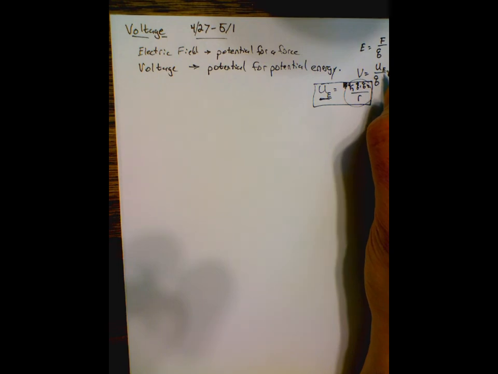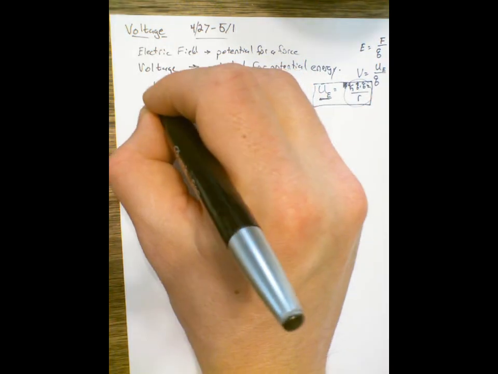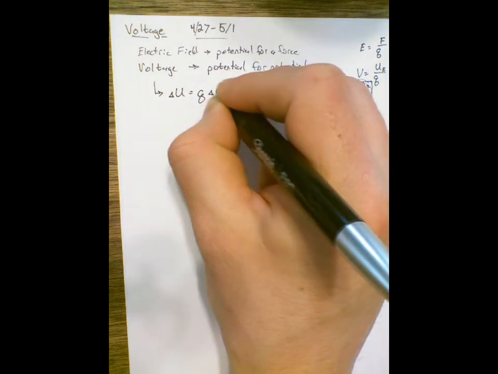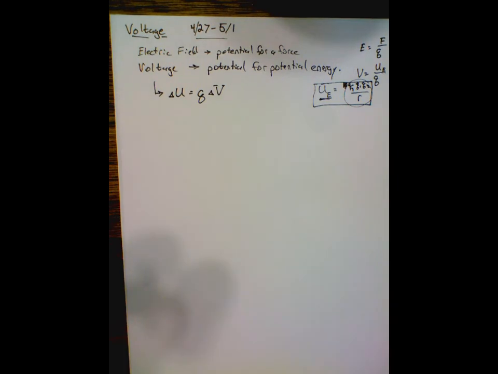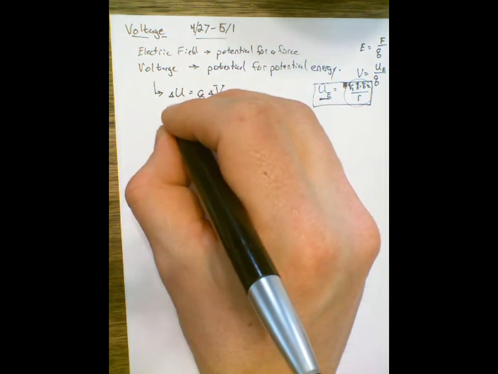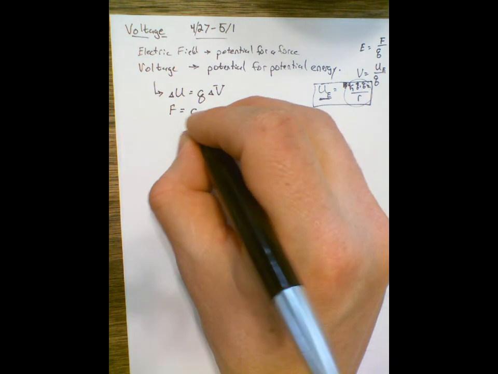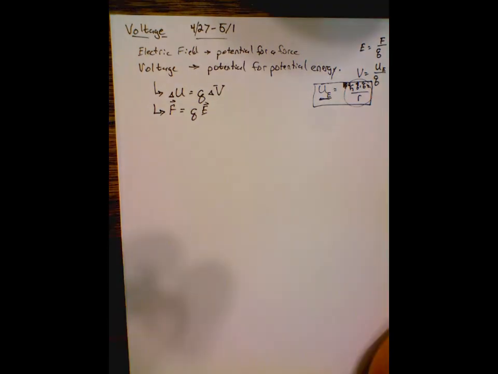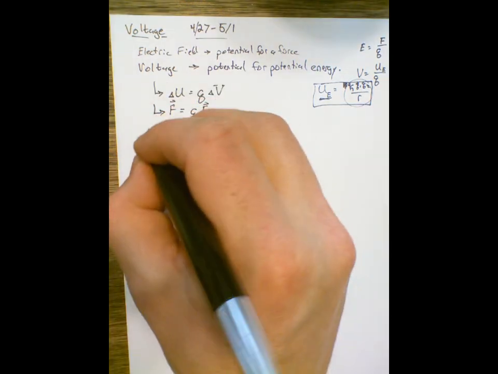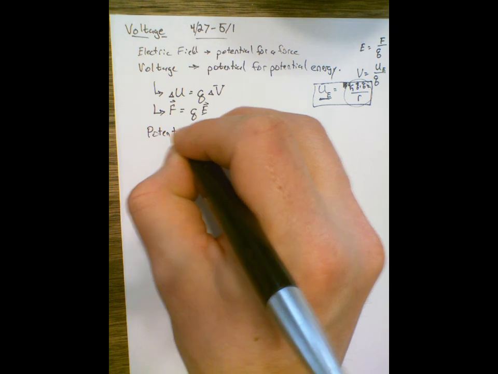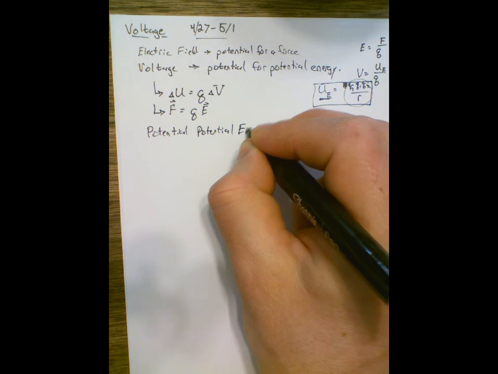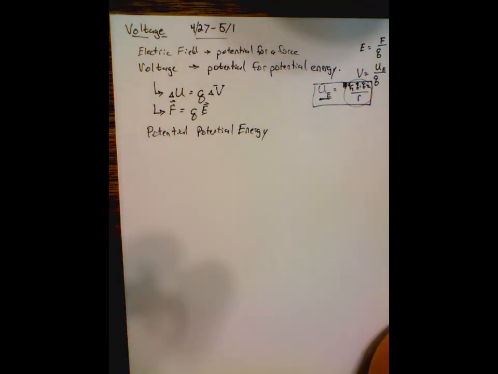So, voltage is really simple. It's energy per charge. All right. We're generally more interested in how energy is connected to voltage and not the other way around. Just like for electric field, we were generally more interested in the force being connected to the charge times the field. All right. I like to think of voltage as potential energy, which is really annoying. But if we use an analogy, it'll make sense.